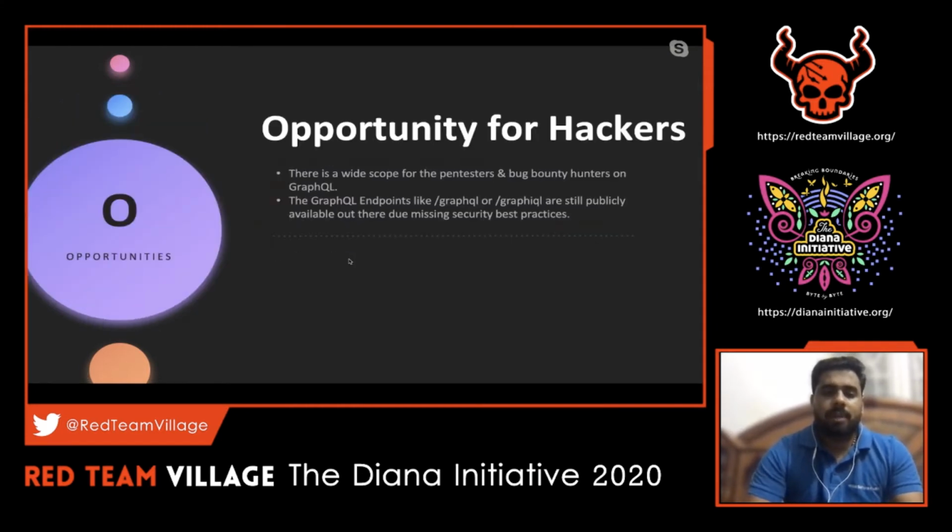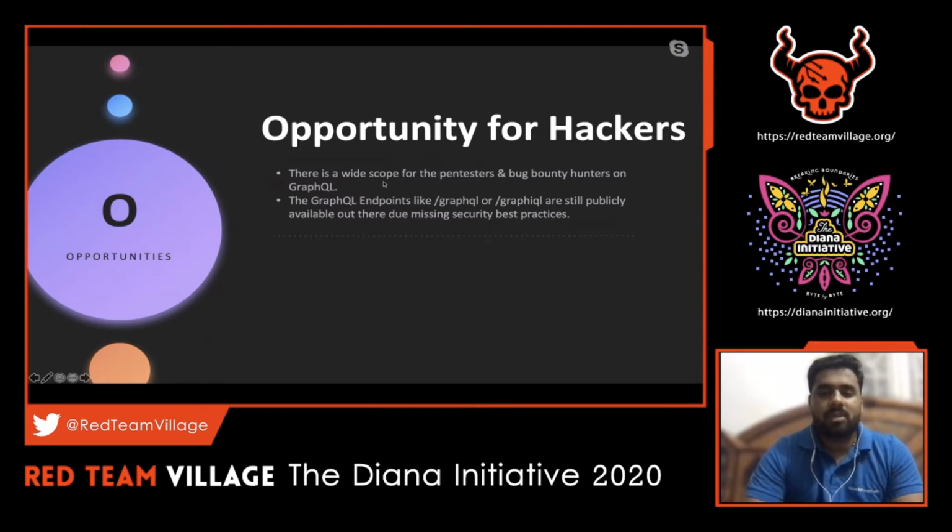Then moving on, we'll touch upon the opportunities we have as a hacker, pen tester or bug bounty hunter. What is the main opportunity put in front of us using GraphQL? We know that a lot of clients have started adopting the GraphQL architecture, implementing their API calls and migrating from REST API to GraphQL. A GraphQL server can also interact with a REST API server in the backend as an API gateway, and then they can perform some REST activities as well. That is also one type of architecture they tend to follow.